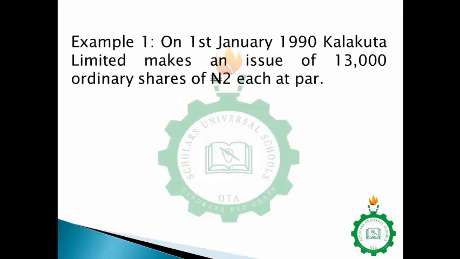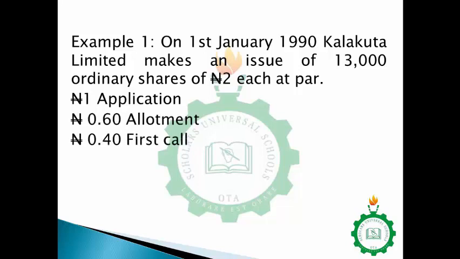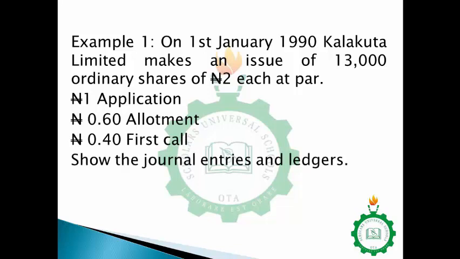Alright, so let's take an example together. On 1st of January 1990, Kalakuta Limited makes an issue of 13,000 ordinary shares of 2 naira each at par, and these are the ways you ask them to pay. Don't forget it's by installment. You ask them to pay 1 naira on application, 60 kobo on allotment, then 40 kobo on first call. Then you are asked to show the journal entries and ledger. So to start with, let's open our journal entry and our ledger.